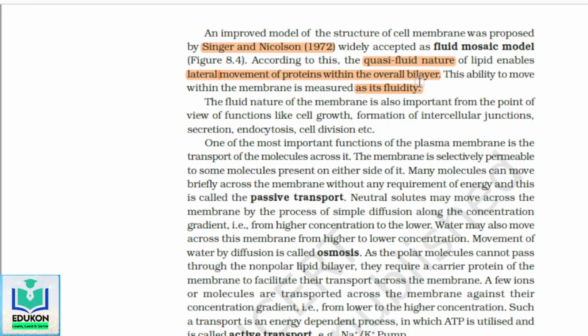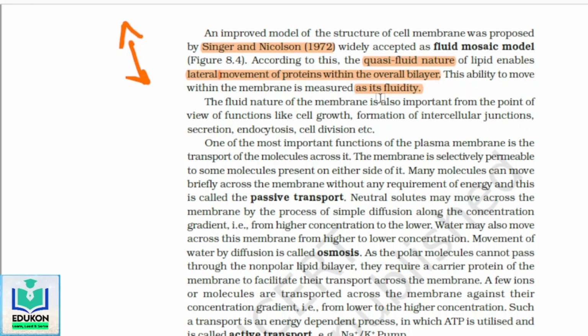According to this model, the quasi-fluid nature, meaning partially solid, partially liquid, of lipids enables lateral movement of proteins within the overall bilayer, in both directions. This ability to move within the membrane is measured as its fluidity. We call this fluidity.